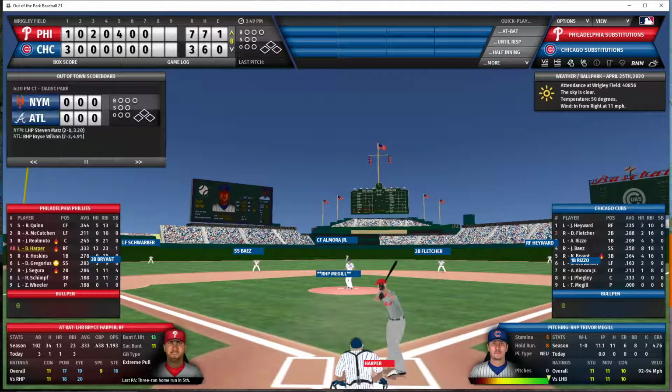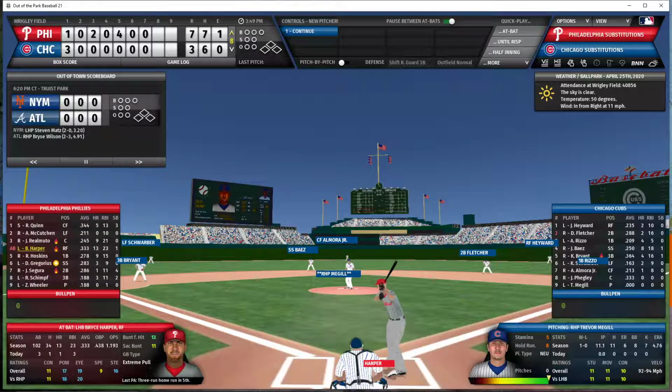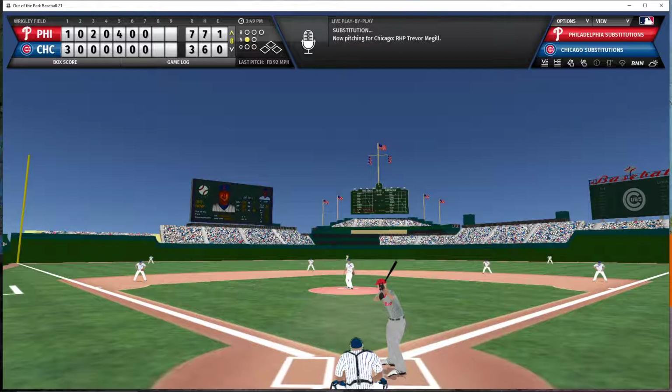And now we go to the top of the 8th with a 7-3 Philly lead. And Bryce Harper, who recorded the last out in the 7th, is now going to lead off the top of the 8th. The Cubs will bring in Trevor McGill to face Harper in the top of the 8th inning. 1 strike count to Harper. McGill looks in, and here's the pitch.